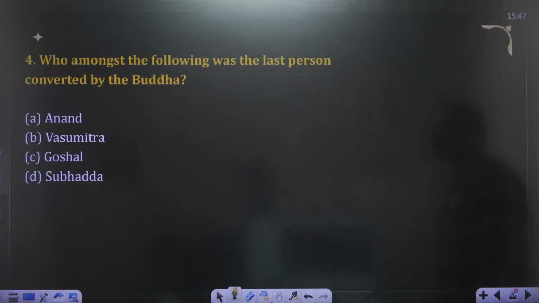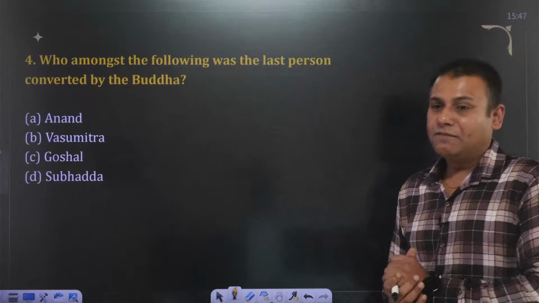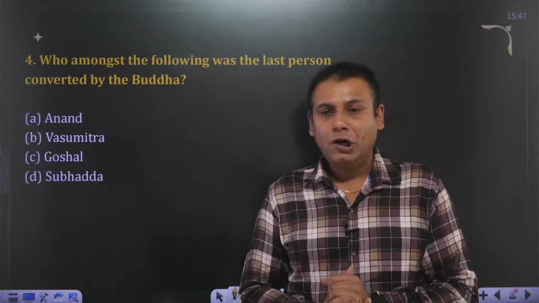Who amongst the following was the last person to be converted by Buddha into Buddhism? It's a factual one. Anand, Vasumitra, Goshal or Shubhad?